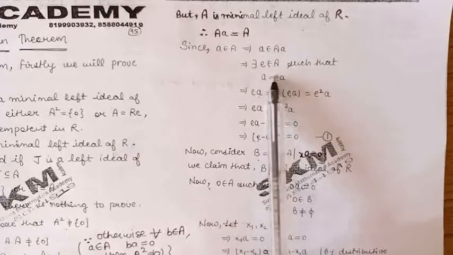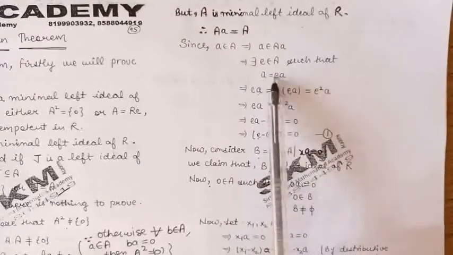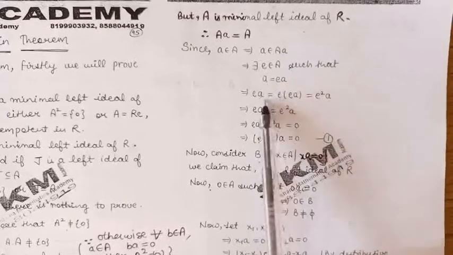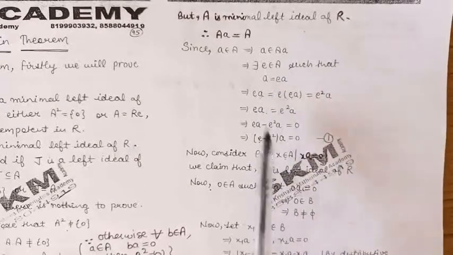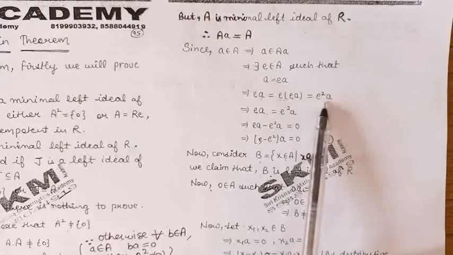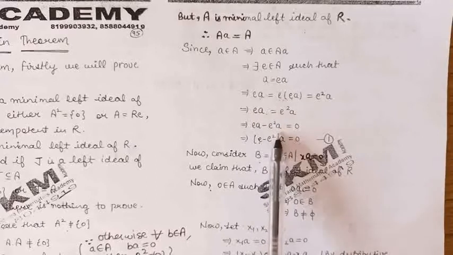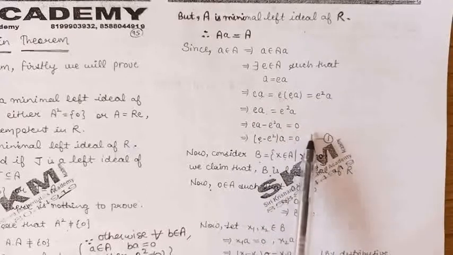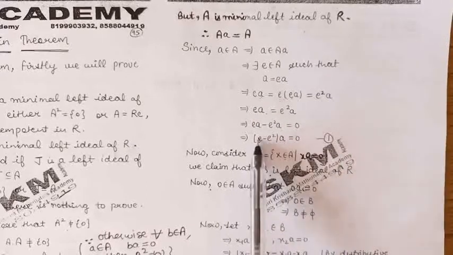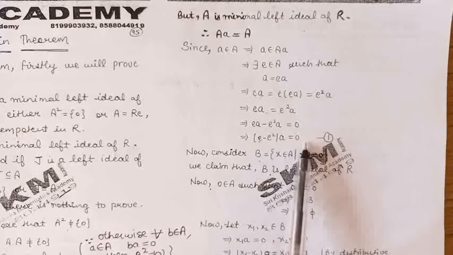Now in this expression, we can again put the value of a, which is e into a. So from here, we can say that e into a is equal to e square a. It means ea minus e square a is equal to 0. It means e minus e square into a is equal to 0.